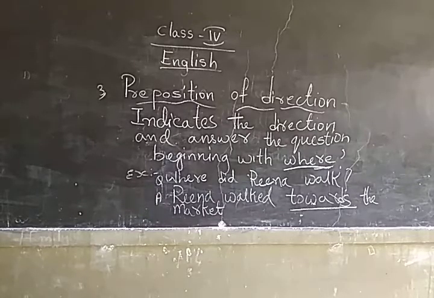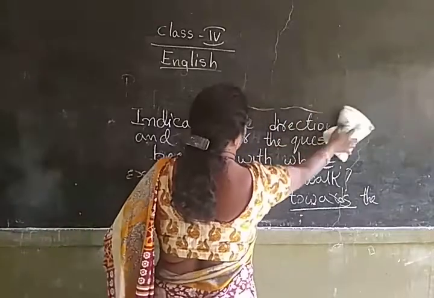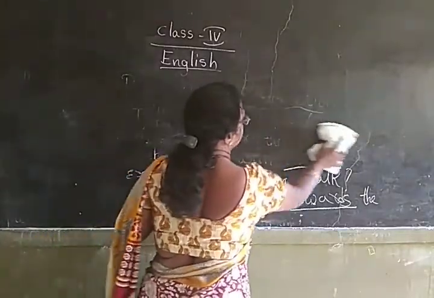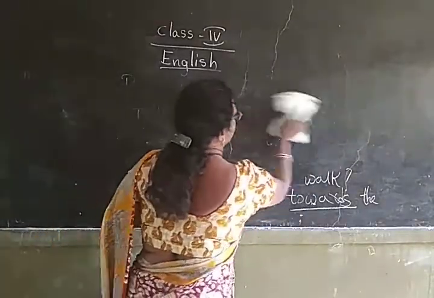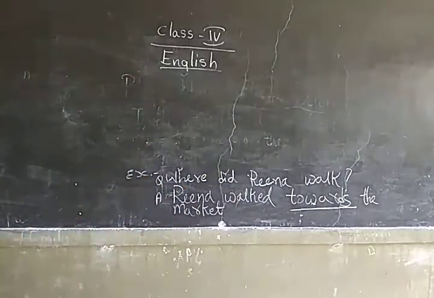I think you have copied the proper one. Now I will wipe off this and I will give another example. Another example is: where did the plane fly?